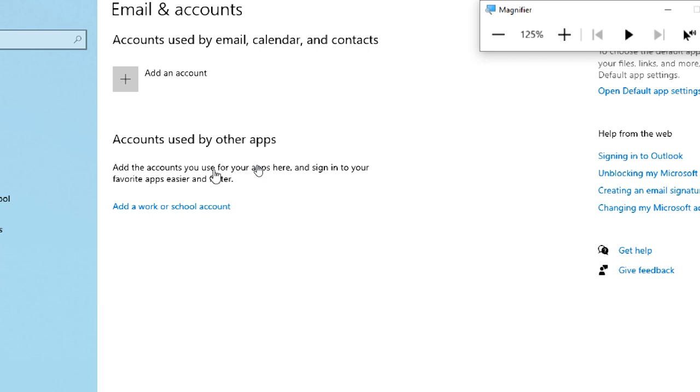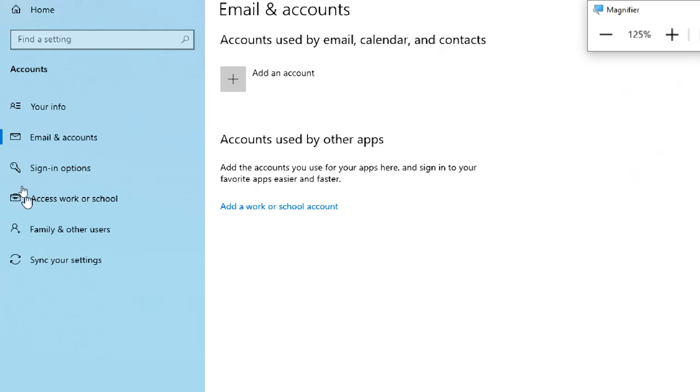Then they will give you a username and password like an email account. You can add that also. So you can add your work account, school account, Gmail account, calendar account, just like on your Android mobile phone or Apple phone. How you add your Gmail account there, the same thing we can add here. This is for organization-wise work and school accounts. And the next one is normal Microsoft accounts, mail accounts.